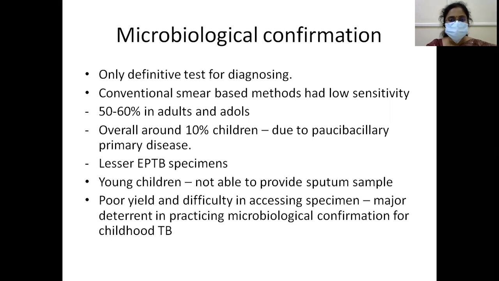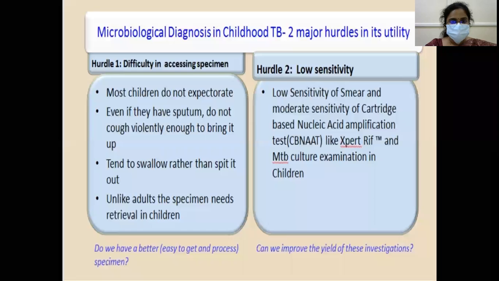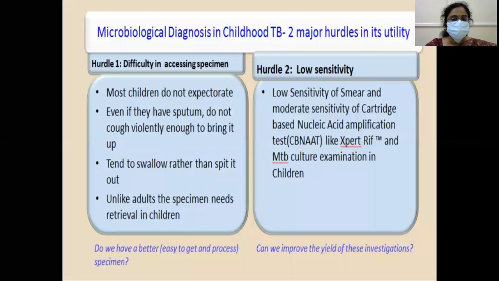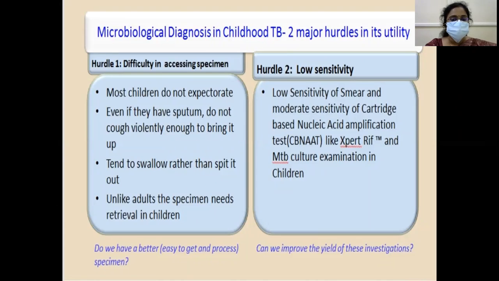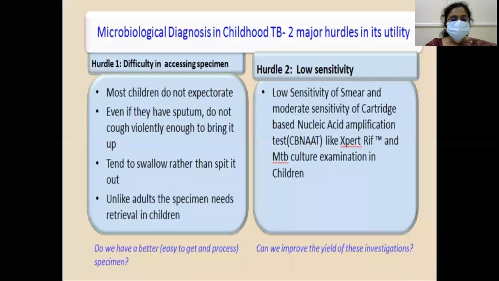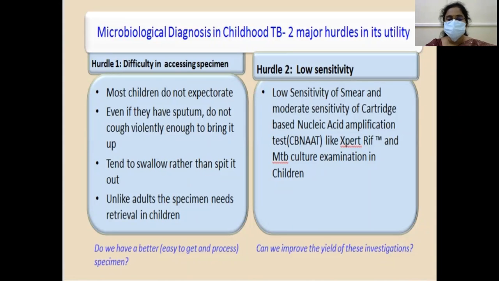So one is difficulty in collecting the sputum. The other is the poor yield and difficulty in accessing the specimen. These two are the major deterrents in microbiological confirmation in childhood TB. Same thing: most children do not expectorate. Even if they have sputum, they do not cough violently enough to bring it up. They tend to swallow rather than spit it out. Unlike adults, the specimen needs retrieval in children. So you need to take it out, retrieve it from there.